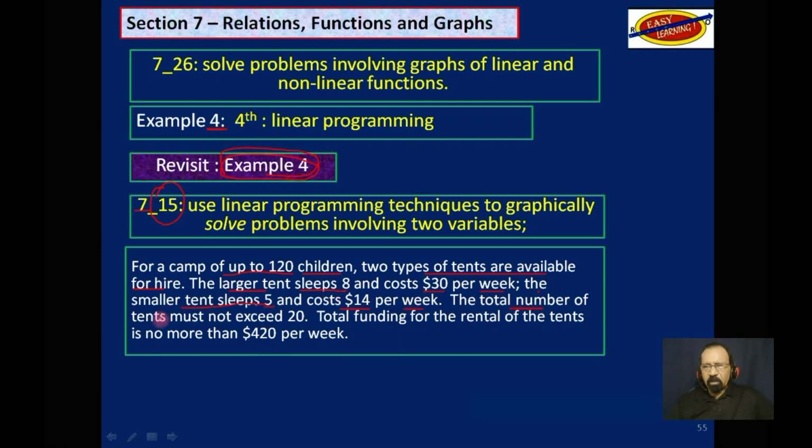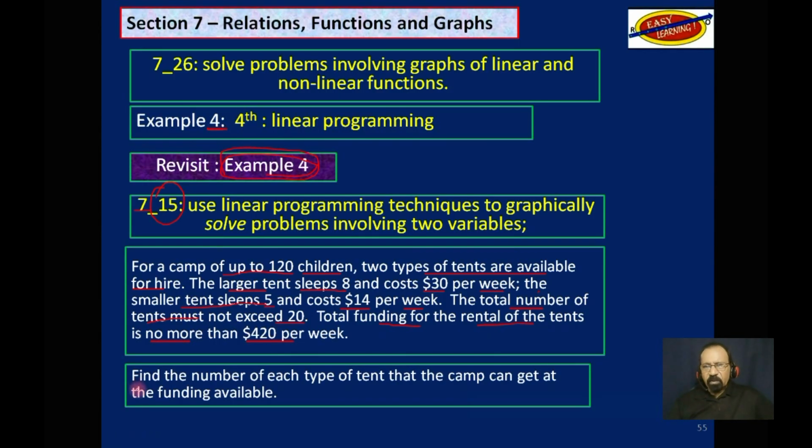The total number of tents must not exceed 20. Total funding for rental of tents is no more than $420 per week. Your task is to find the number of each type of tent that the camp can get at the funding available to accommodate the expected campers.